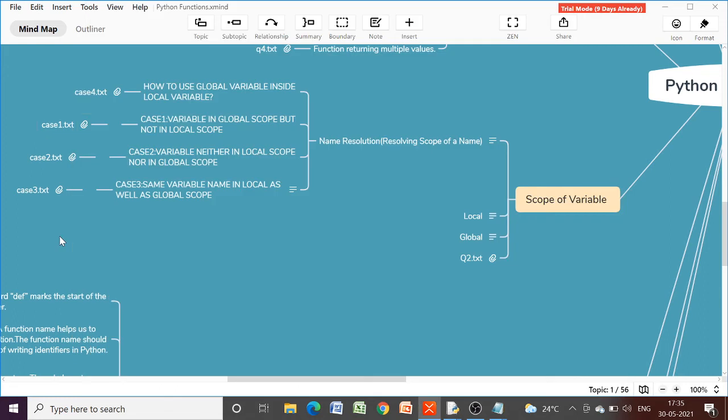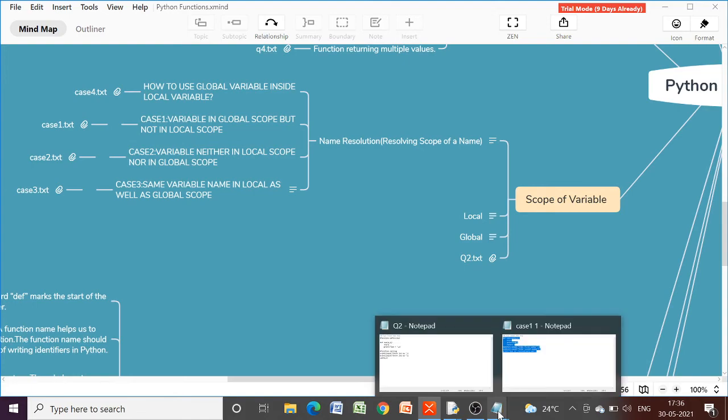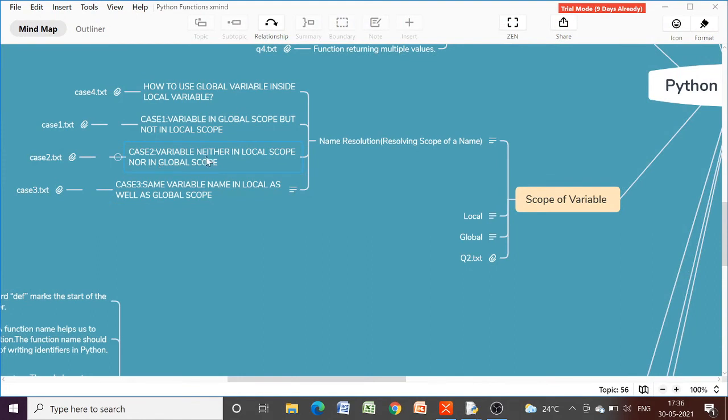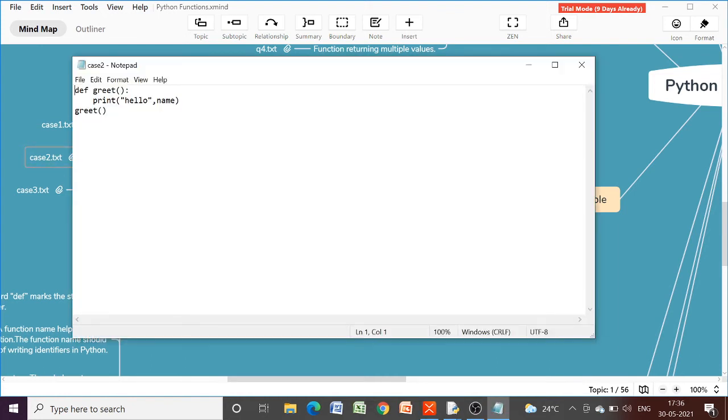Let us try to find out about the second case. In the second case, the variable is neither in local scope nor in global scope. So it is very simple. If you are trying to access any variable which is neither in local scope nor in global scope, what will happen? Simply we will get an error, okay. So let us try to understand this with the help of an example. So here you can see that we are trying to access a variable name. So what will Python do?